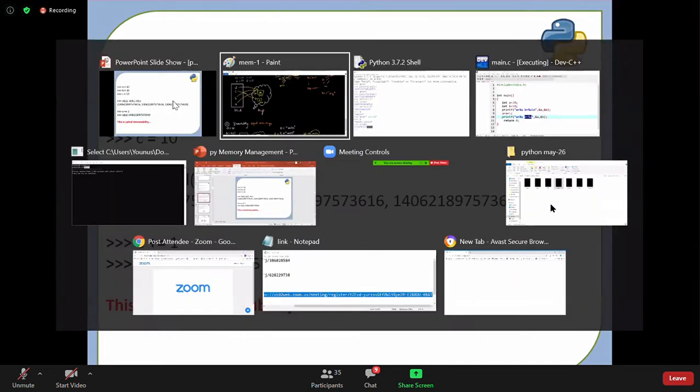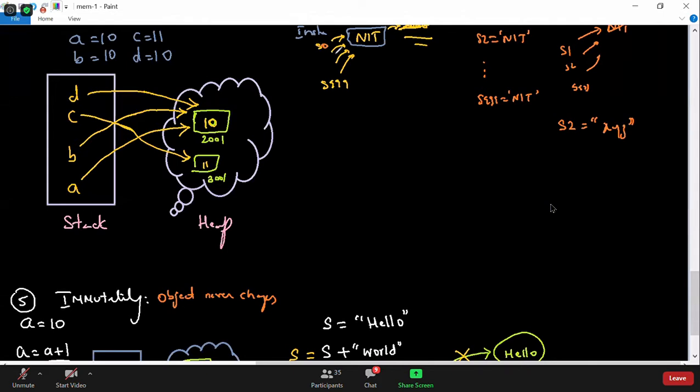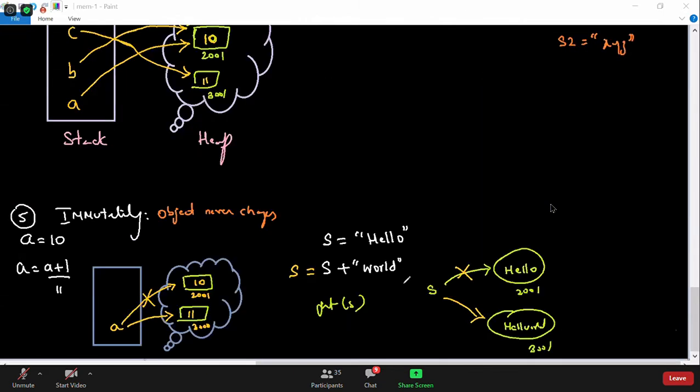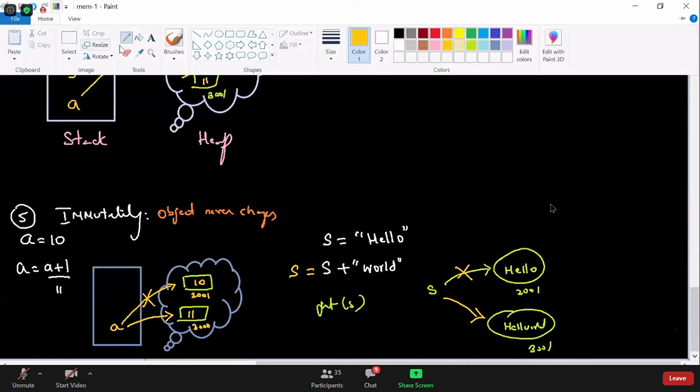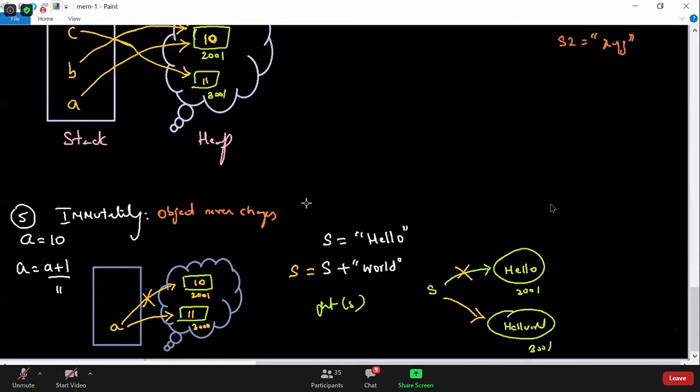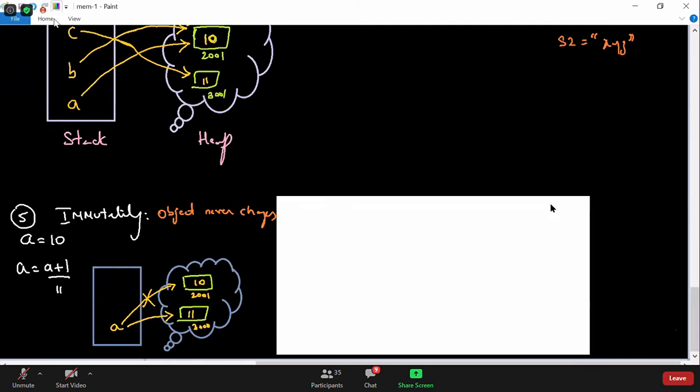Fine. So anyhow, the next example will help everyone, because now let us talk about mutability versus immutability. I'll do it here itself. So I will do some changes here now, so that I can explain the concept called mutability versus immutability. So I need to remove this and color it back.